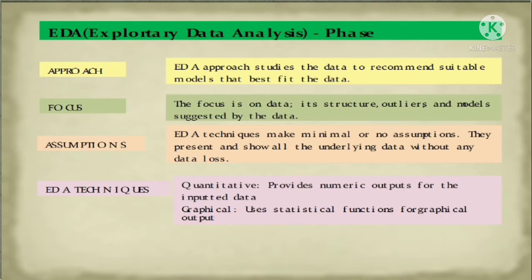Assumptions. In assumptions, we have some standard rules and regulations because here we are selecting the model. We have to make some standard rules and regulations. If we make so many assumptions for this model, we are neglecting so much data. If we neglect a huge part of the data and consider only a little bit of data, our predictions and conclusions will not be accurate. We are not getting an accurate result or accurate performance.